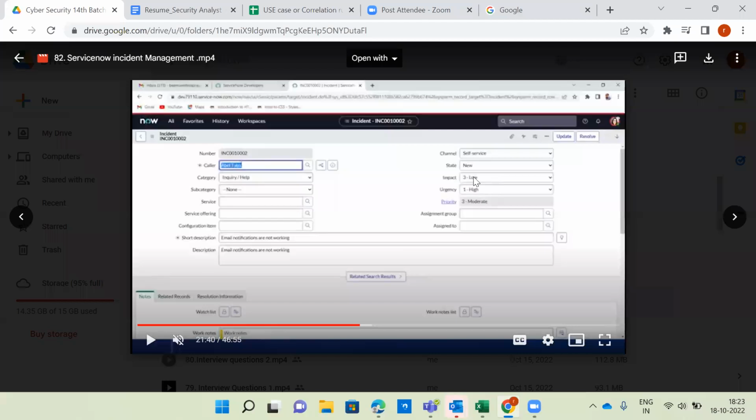Once you have defined the impact and urgency, next is assign group. Are you assigning to any group, or assigning to yourself? Ourselves, sir. Yes, ourselves.